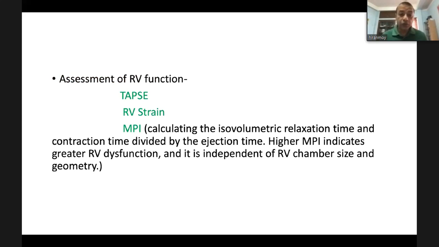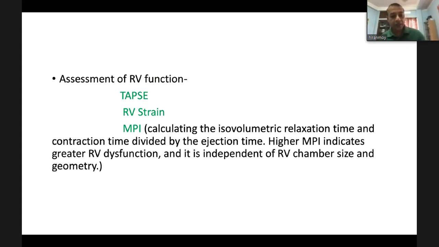And as well as right ventricular anatomy, you should look for right ventricular function also. It can be assessed by echocardiography by doing tricuspid annular plane systolic excursion, that is TAPSE. You can use right ventricular strain, longitudinal strain, to see right ventricular function.